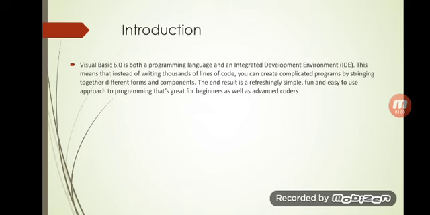So in Visual Basic 6.0, instead of writing thousands of lines of code, you can create complicated programs by stringing together different forms and components. The end result is a refreshingly simple, fun, and easy to use approach to programming that's great for beginners as well as advanced coders.